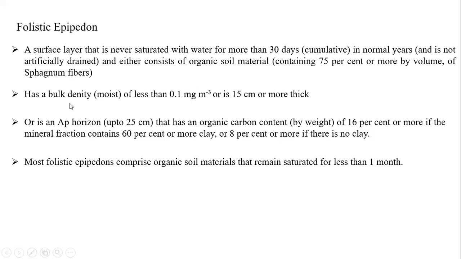So how much bulk density will it have? The bulk density is less than 0.1 milligrams per meter cube, and it is 15 centimeters thick, or 50 centimeters or more thick. Maybe it will be around this much, students. Or in an Ap horizon. Ap horizon means the plow horizon, the horizon which is plowed, where our regular agricultural activity takes place, up to 25 centimeters.